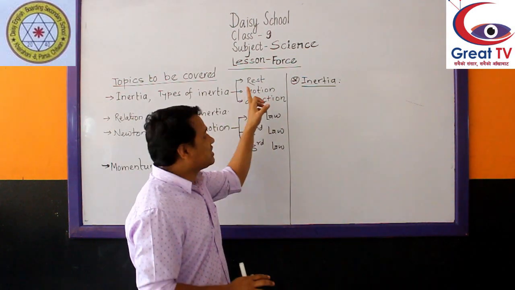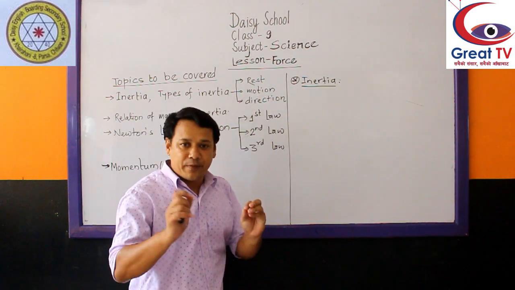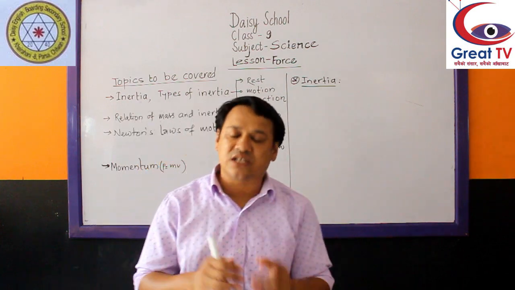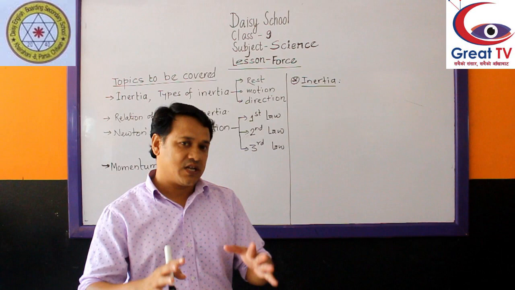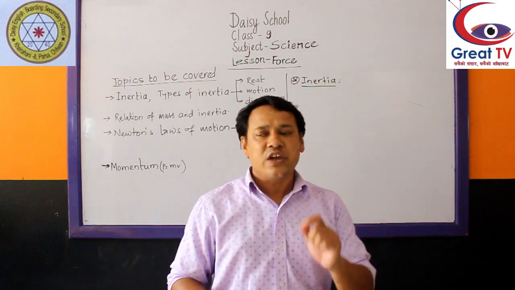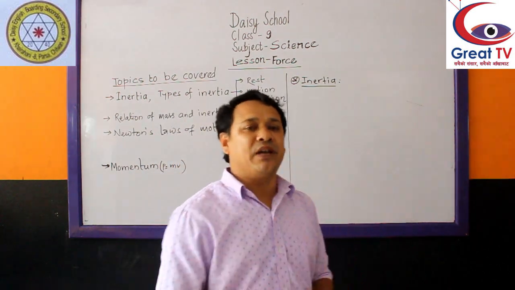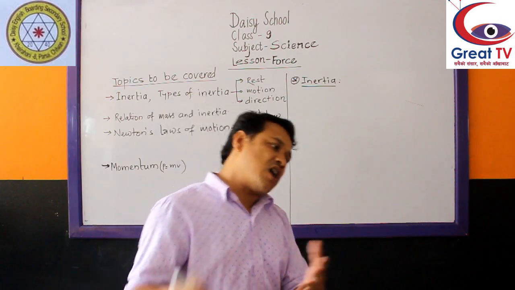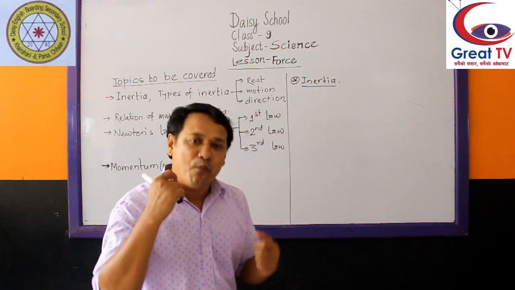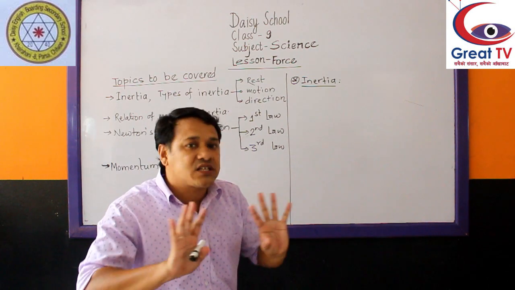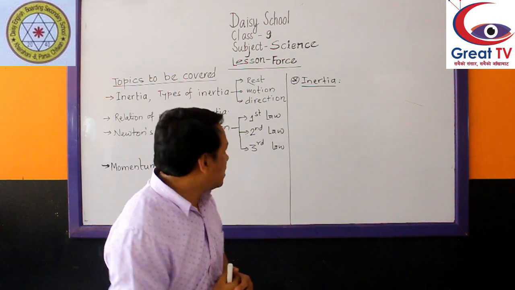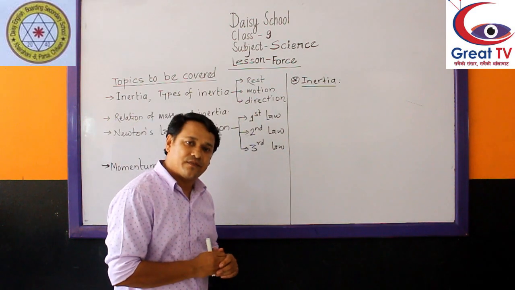This is called inertia of rest. Every rest object has inertia of rest. Once again, the definition of inertia of rest: inability of a rest body to change into motion state by itself without using any external force. That is called inertia of rest.